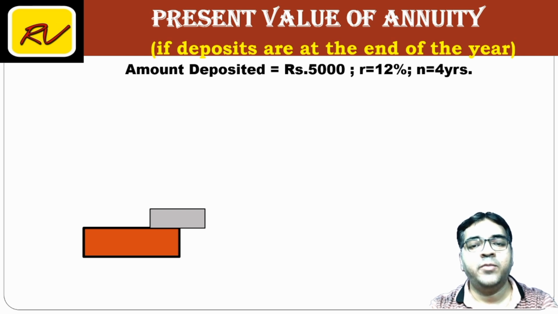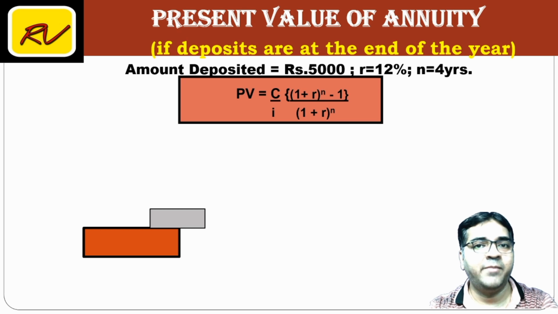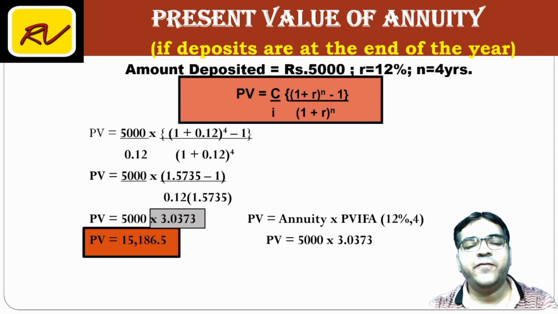इसी को अगर हमें फॉर्मूला से करना है तो so the formula is C upon I into 1 plus I to the power n minus 1, that remains same, पहले भी ये था, divided by 1 plus I to the power n, ये एक्स्ट्रा आएगा. I is rate of interest, which is also known as R. So in this example, 5,000 divided by 0.12 into 1.12 to the power 4 years minus 1 upon 1.12 to the power 4 years. So if you simplify this, you get the same answer, 15,186.5.